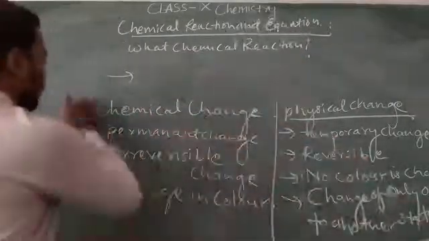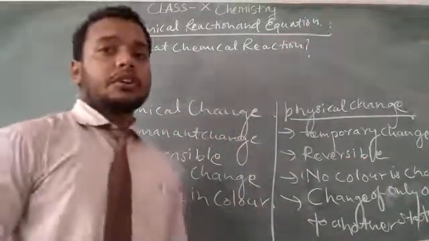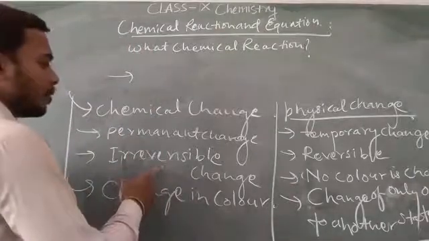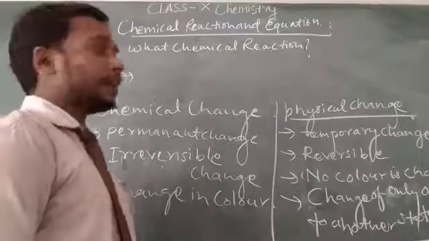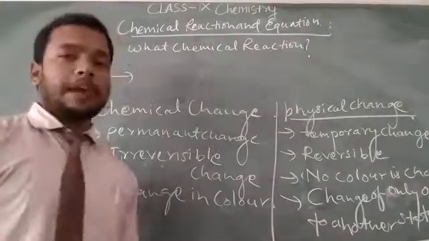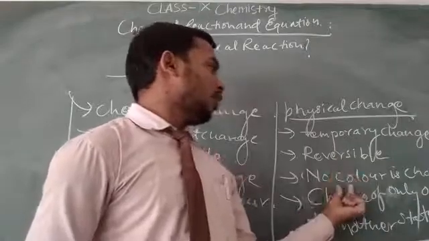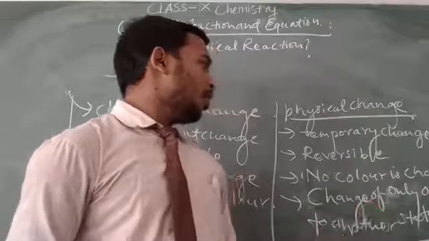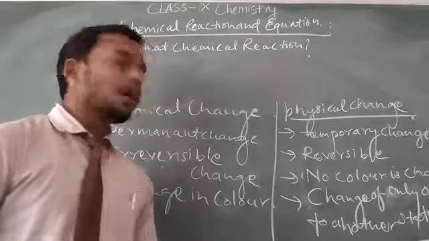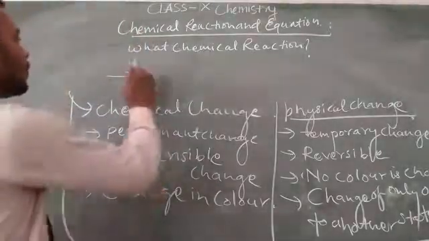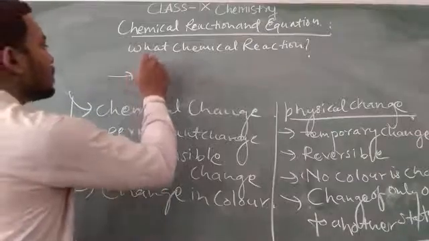So these are the chemical and physical changes. Simply, a chemical change is permanent, irreversible, with a change in color and change of different types. A physical change is temporary, reversible, with no color change, only one state to another state. So the chemical reaction answer will be the change.